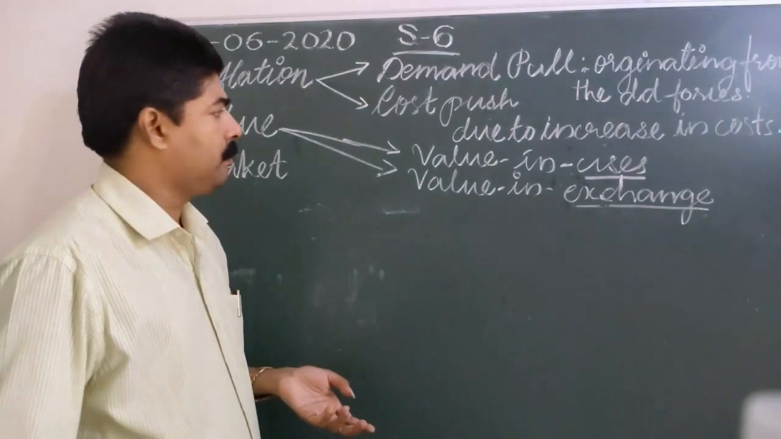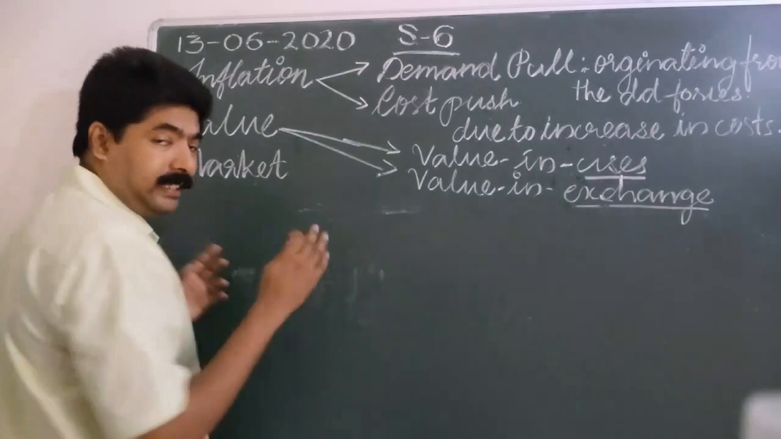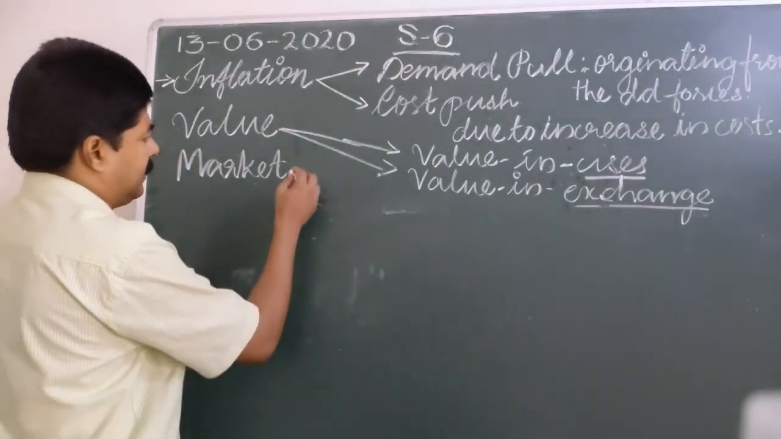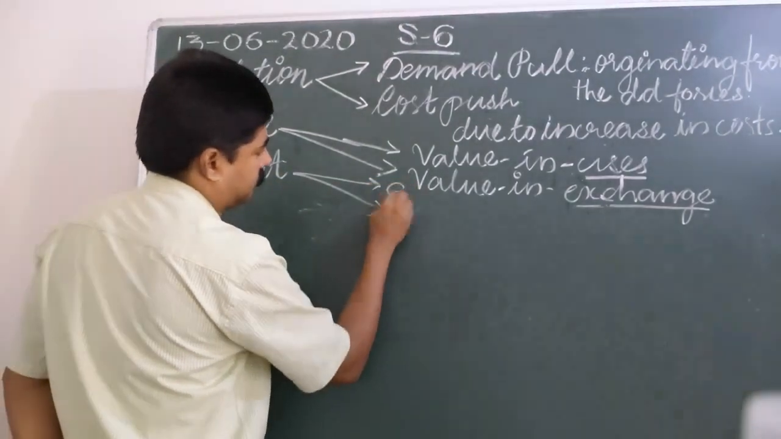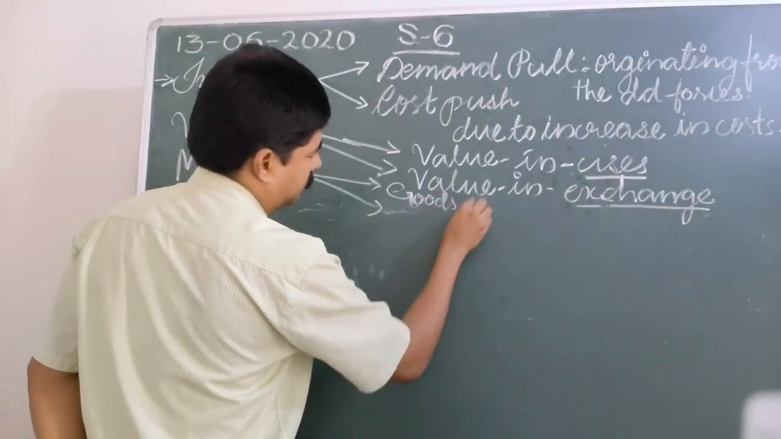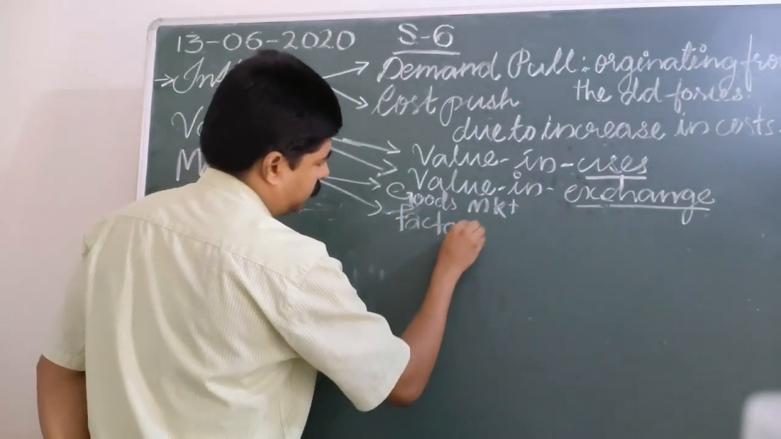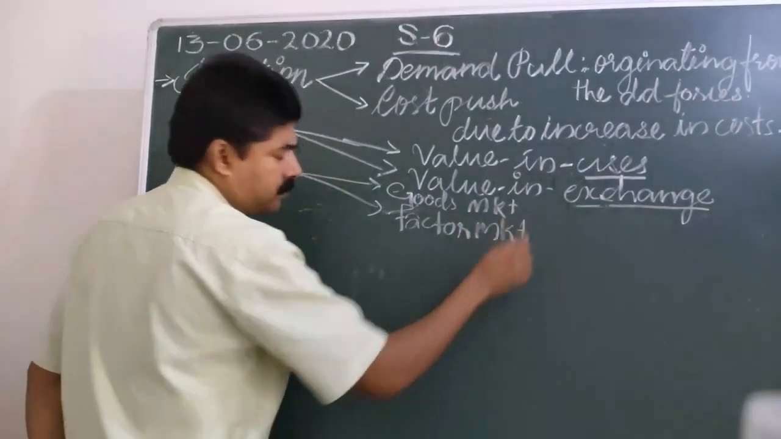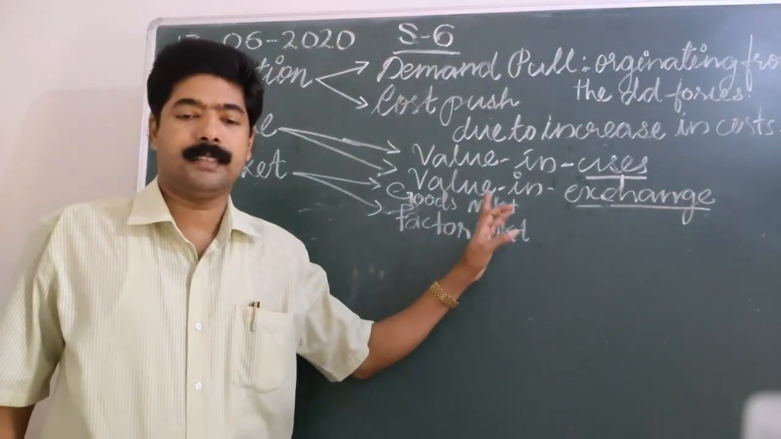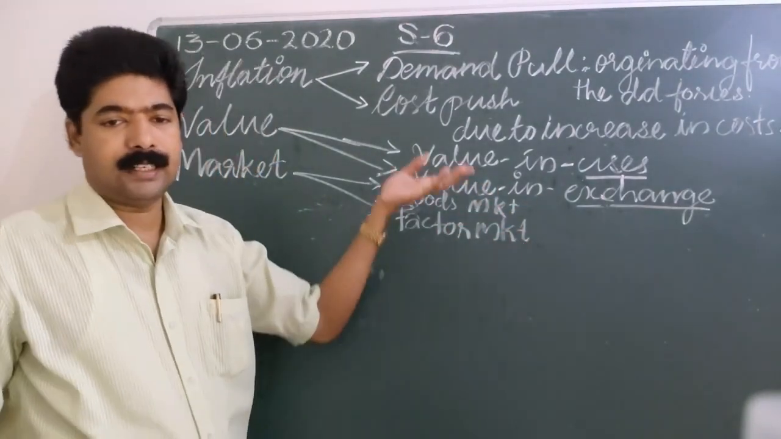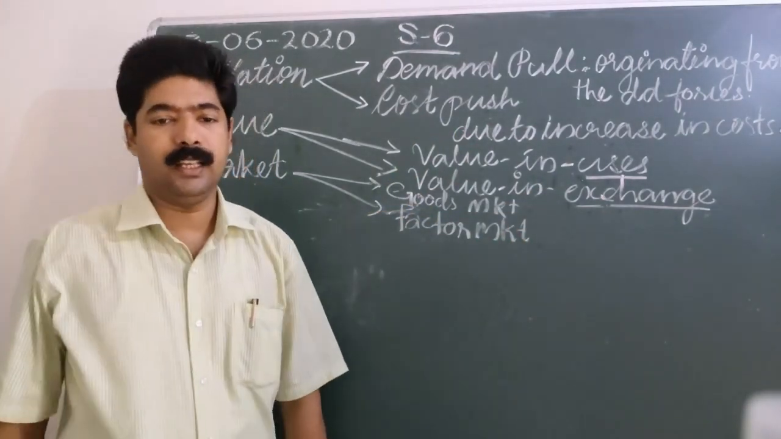Right. Then there are many distinctions. Two types of markets we commonly see: goods markets and factor markets. Many types of markets are there, but generally we see goods markets and factor markets. Goods market is the place where goods and services are bought and sold. Factor markets are the places where factor services are bought and sold. Factors of production, factor services: labor, capital and entrepreneurs.